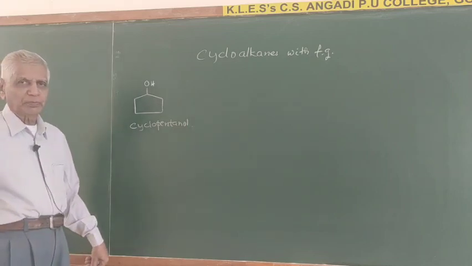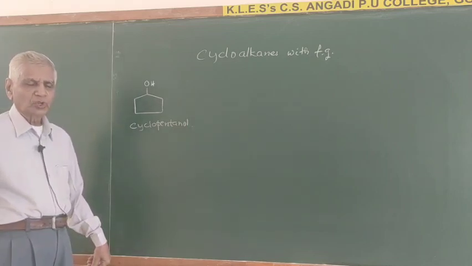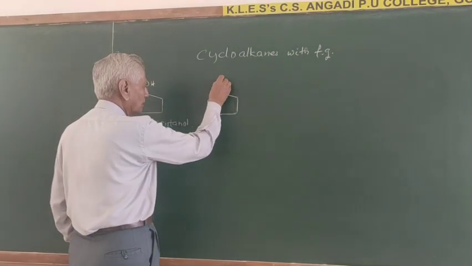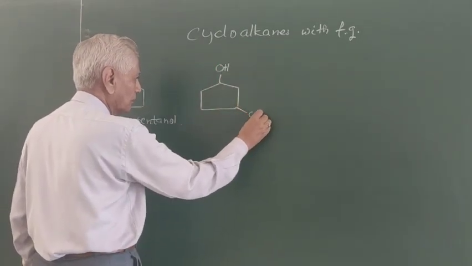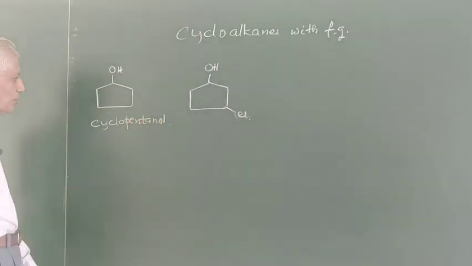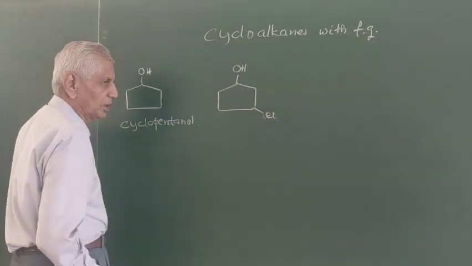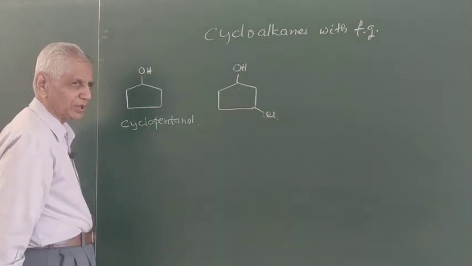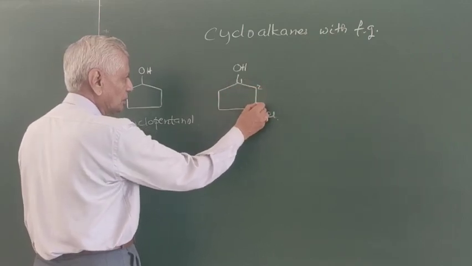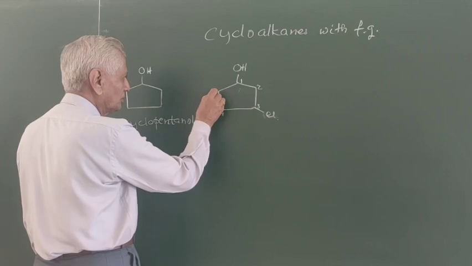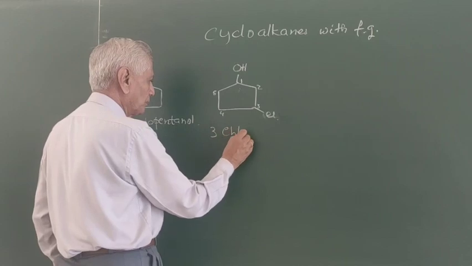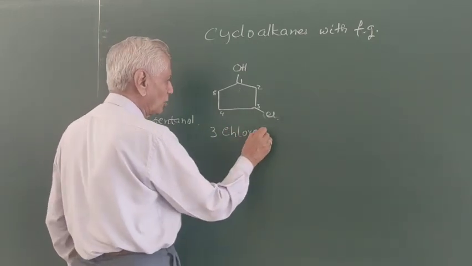Now if any other groups are present on this cyclopentanol, say for example, you have got a compound like that, with Cl. So it is not simple cyclopentanol, it has got a chloro group. For that you have to number the carbon atoms. As you know, the carbon containing the functional group is called number 1, this is 2, this is 3, this is 4, this is 5. Therefore the name of the compound is 3-chlorocyclopentanol.